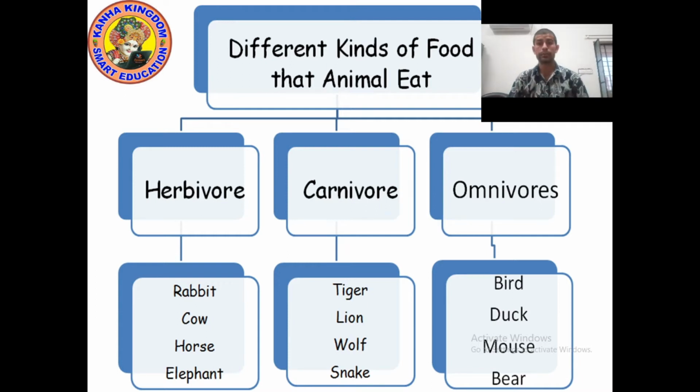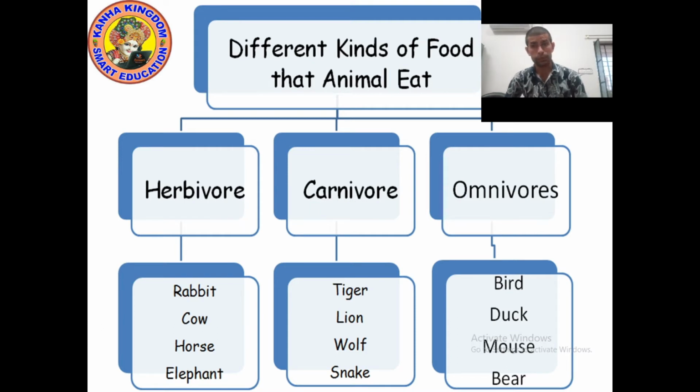Carnivores, what are carnivores? Animals which eat other animals are known as carnivores. These animals eat the meat, the flesh of other animals. For example, tiger, lion, wolf, snake, jaguar, panther, crocodile. So they love to eat flesh.